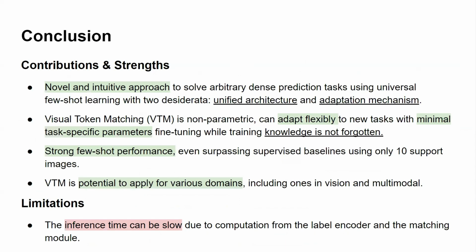In conclusion, the paper introduced a novel and intuitive approach to solve arbitrary dense prediction tasks with few-shot learning. VTM is non-parametric and can adapt flexibly to a new task with minimal task-specific parameter fine-tuning, while the training knowledge is not forgotten. VTM shows strong few-shot performance comparable to supervised methods. The method has potential for various domains, including ones in vision and multimodal. However, the limitation of VTM is its slow inference time due to computation from the label encoder and matching module.